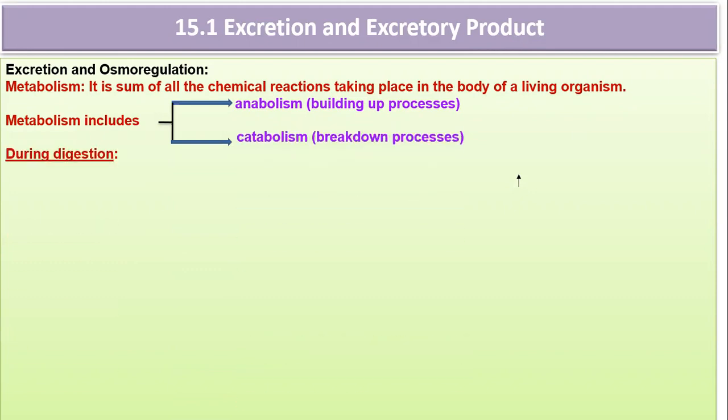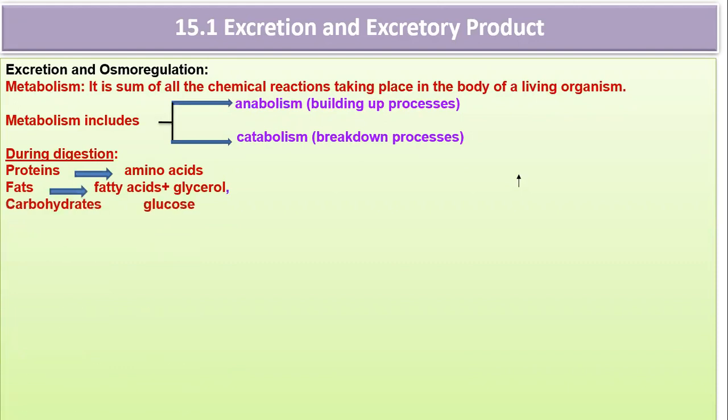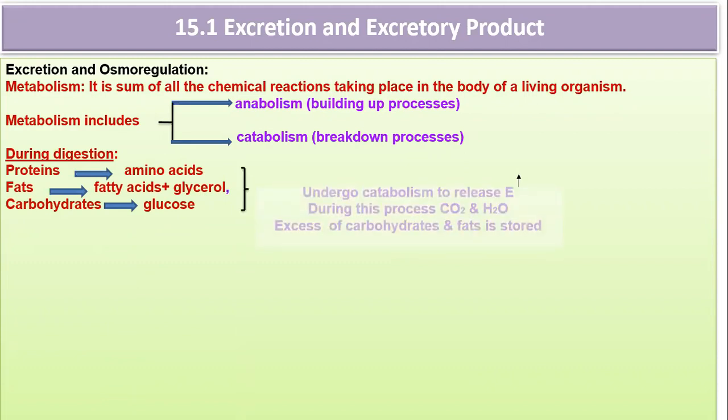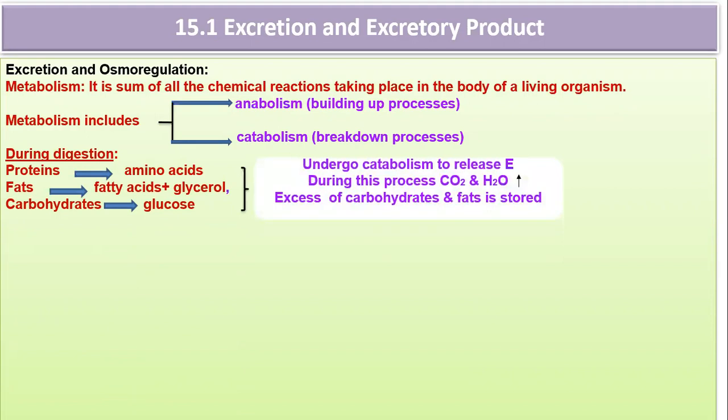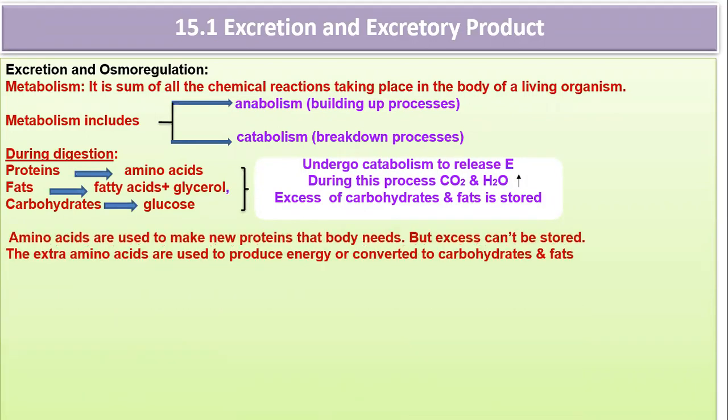Catabolism is the breakdown process. During digestion, what happens? Proteins get digested into amino acids, fats are converted into fatty acids and glycerol, carbohydrates are converted into glucose. All these reactions occur in order to release energy. All these simple molecules can undergo metabolism to release energy. During this process, carbon dioxide and water are released. Excess carbohydrate and fat can be stored. Amino acids are used to make new protein that the body needs, but the excess cannot be stored.